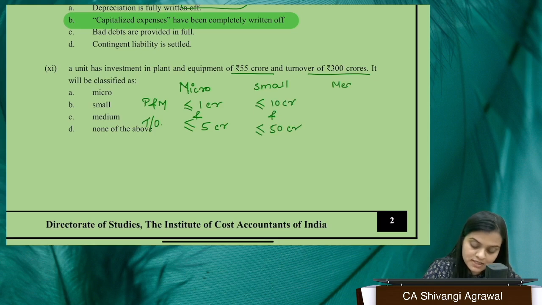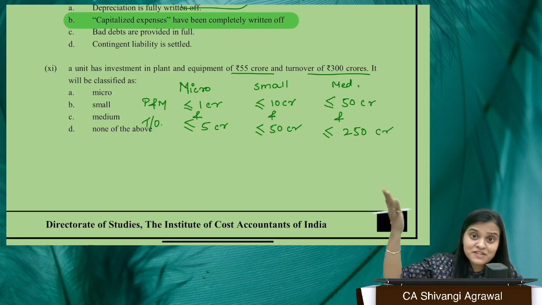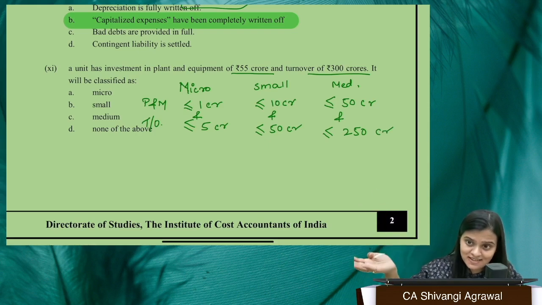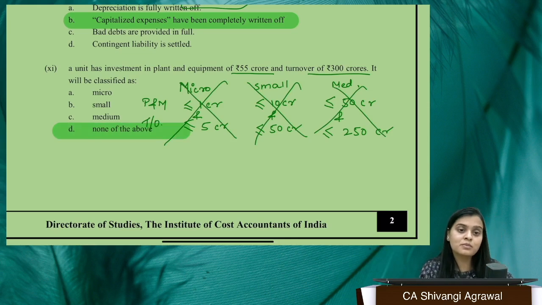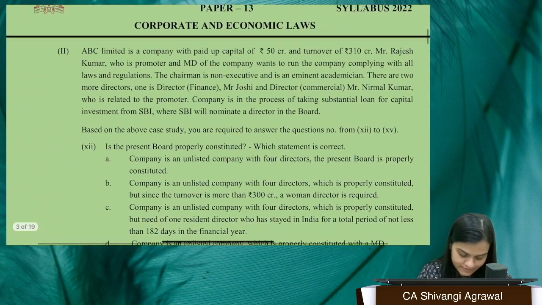If I talk about medium enterprises, the plant and machinery or investment should be less than or equal to 50 CR, and the turnover should be less than or equal to 250 CR. Ma'am, the investment is 55 CR and the turnover is 300 CR. So it does not fall in this category or this or this. That means, can I very well conclude that the correct answer to question number 11 is D, none of the above. Okay.